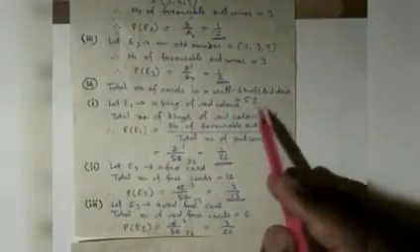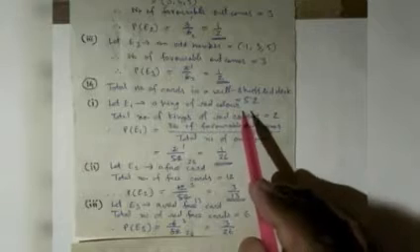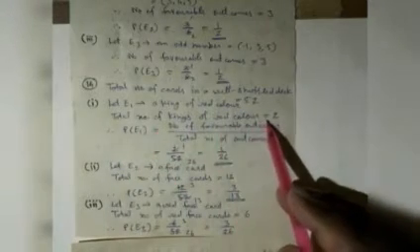In question number 14, one card is drawn from a well shuffled deck of 52 cards. Find the probability of getting, in the first part, a king of red color; second, a face card; third, a red face card; fourth, the jack of hearts, a spade, and the queen of diamonds. So here the total number of cards in a well shuffled deck is equal to 52. In the first part, let E1 be the event of a king of red color. So the total number of kings of red color are only 2.